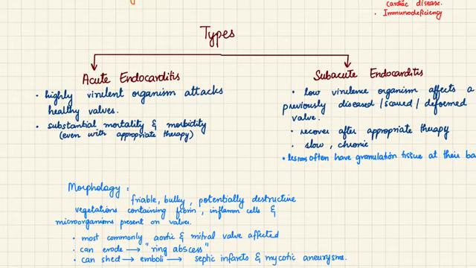One way to distinguish between these two is that the acute endocarditis lesions will not have any granulation tissue, but in subacute endocarditis we will see granulation tissue at the bases of the vegetations that are growing on the valves or in the endocardium, and that will show that healing is taking place. So that is one point that can help differentiate between the two.